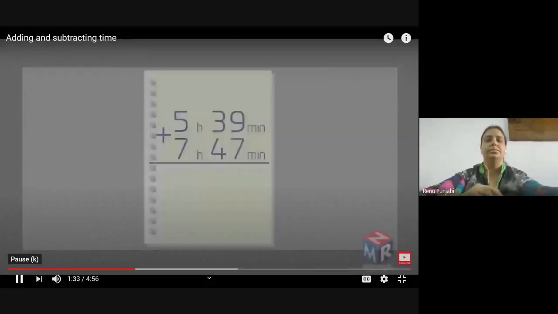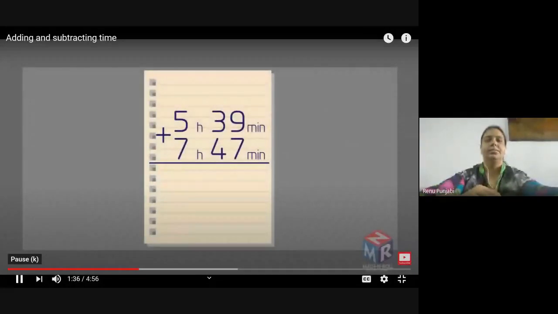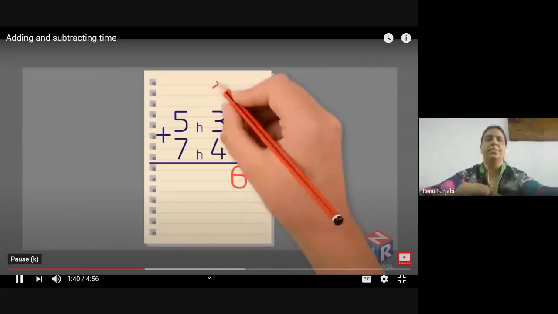Let's try another one. 9 plus 7 equals 16. So we need to write the 6, carry over the 1.